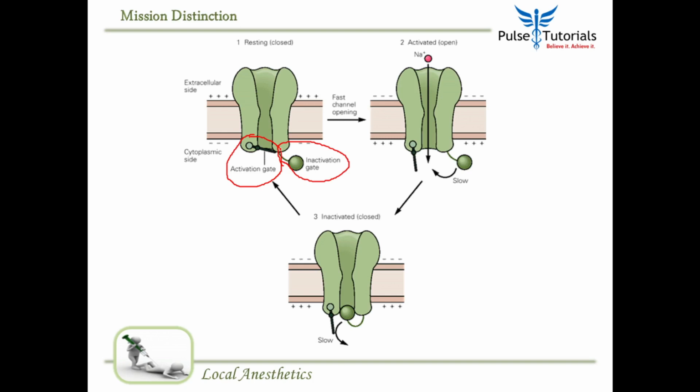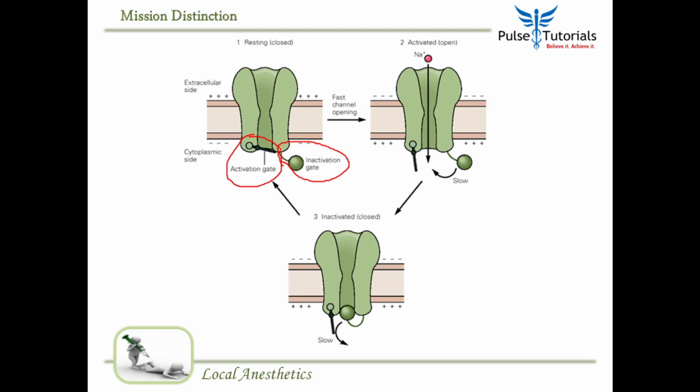When it is stimulated because of action potential, the activation gate suddenly flings open, because of which sodium has the opportunity to come inside the cell. This is called the activated state. Sodium is coming in. Now at the same time, the inactivation gate already has started closing, but it is very slow to close, and as a result, sodium has more time to come in.